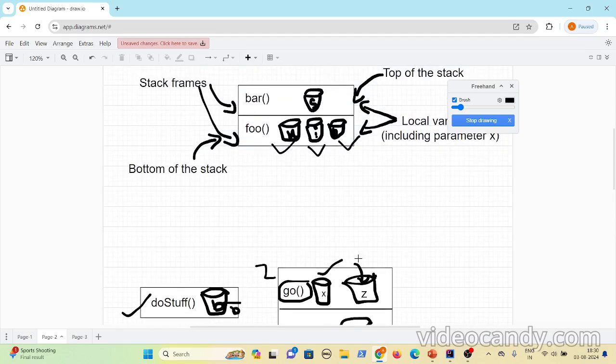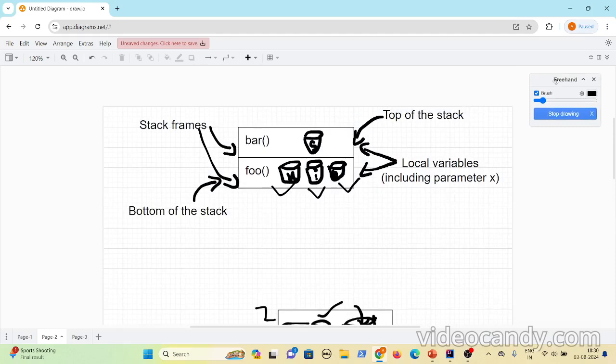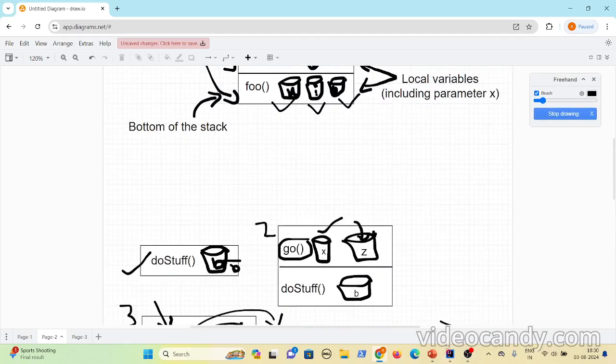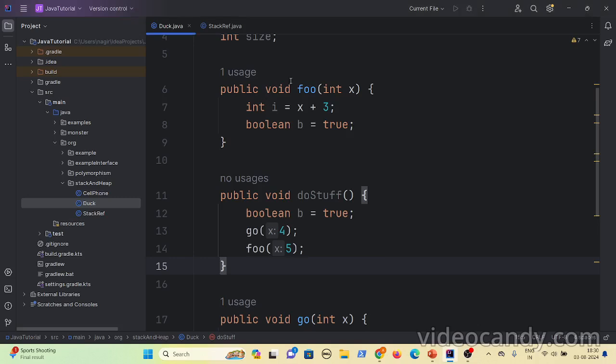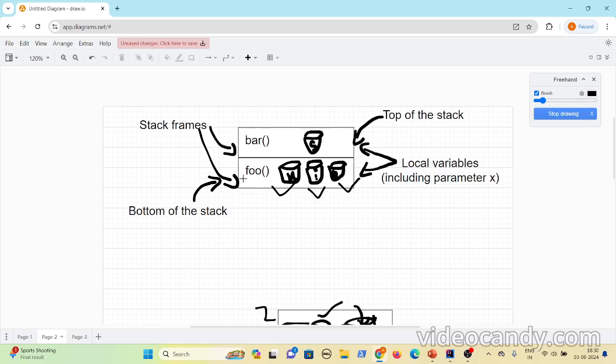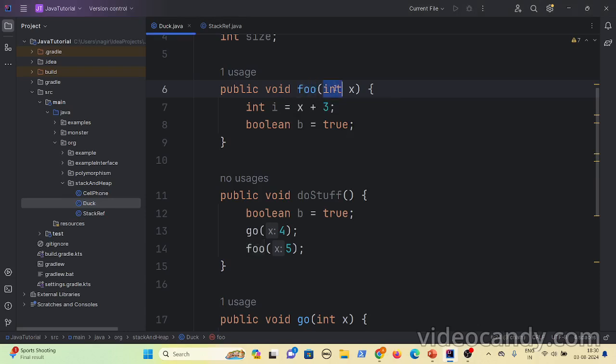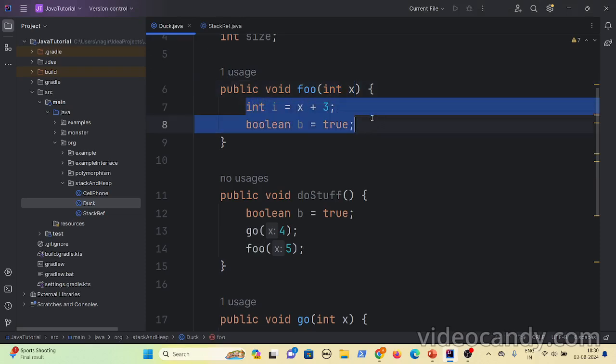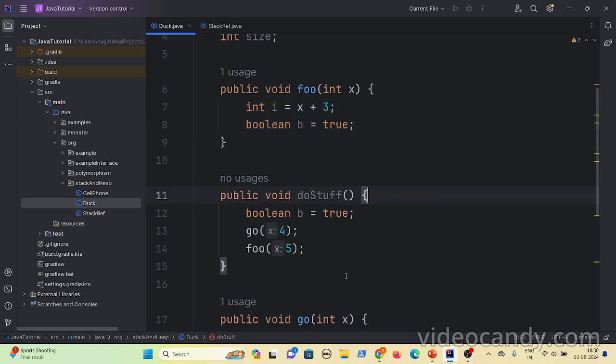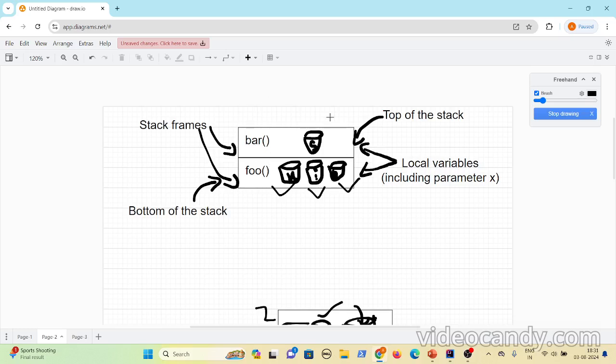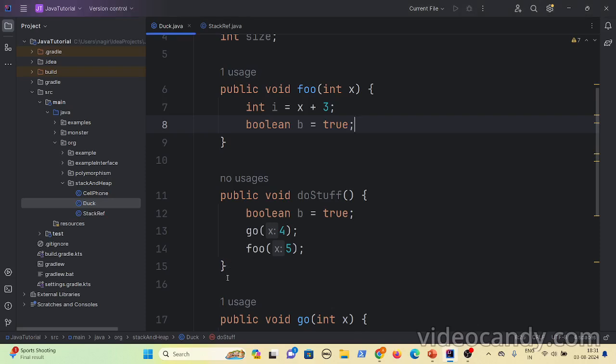So to recap, method execution happens on the stack. When you invoke a particular method, a stack frame gets created for that method, and in that stack frame you create holders to hold the local variables, like method parameters and the variables that are present inside the method. And if you are invoking another method from this method, then another stack frame gets created on top of that, and the stack frame gets popped out as soon as it encounters the closing brace.